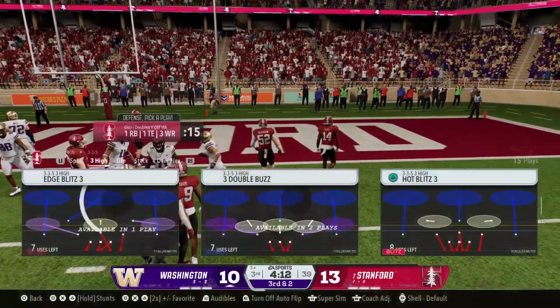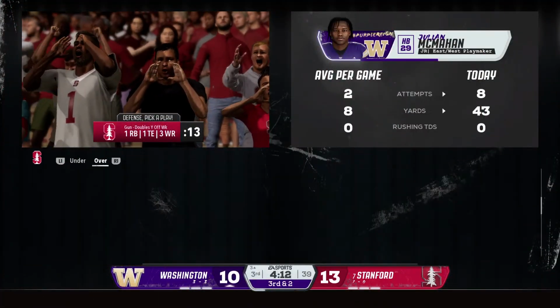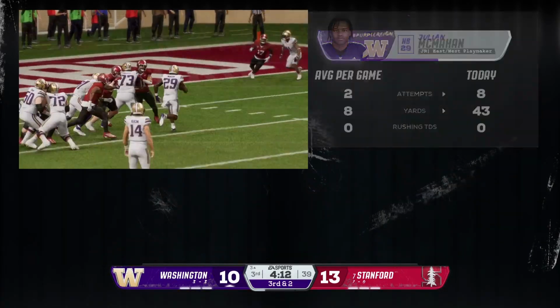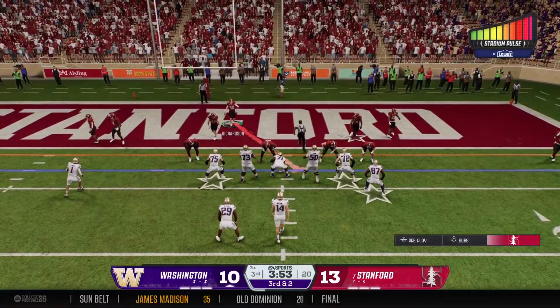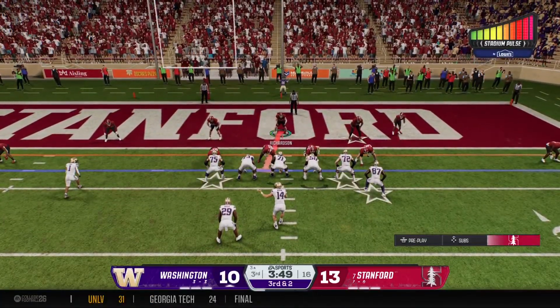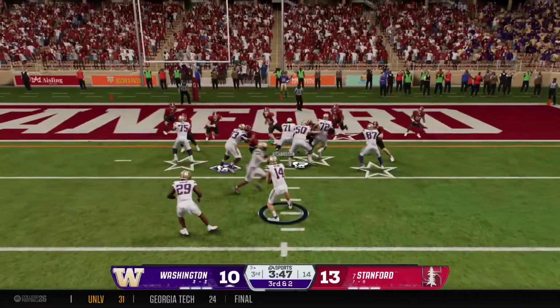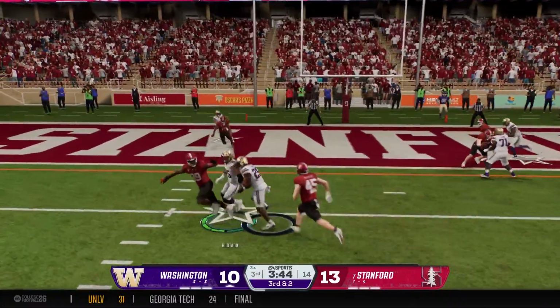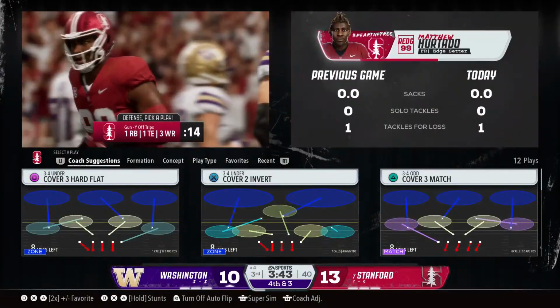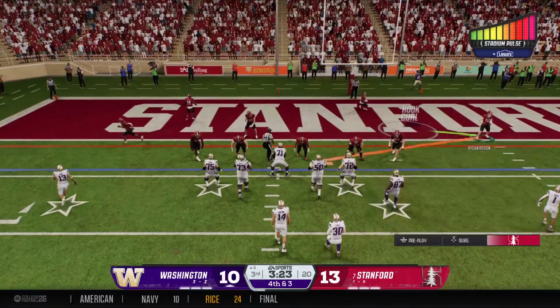Driving his way all the way down to the 3-yard line. Boy, they love to move the sticks here and take a shot at it on 1st and goal. They'll run for it on 3rd and short. Some hard running there, but just too many defenders as he's stopped for a loss.